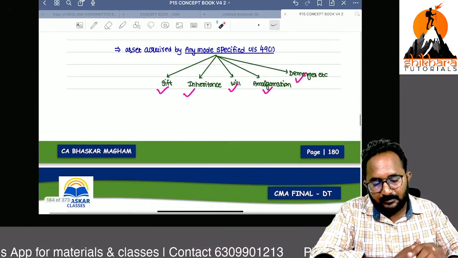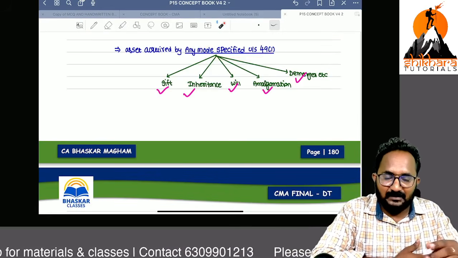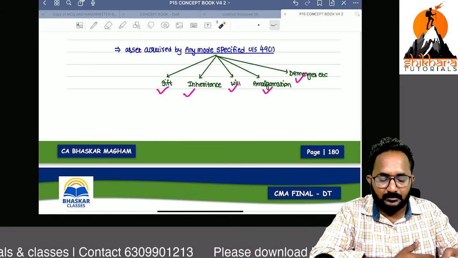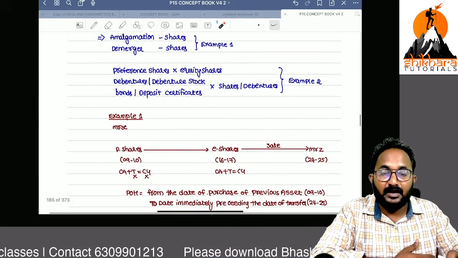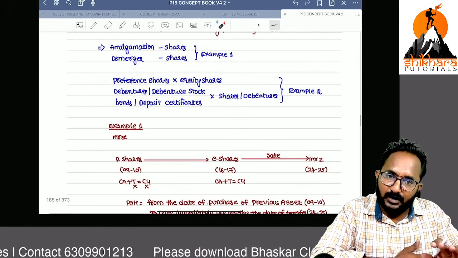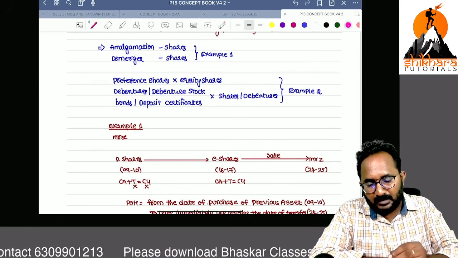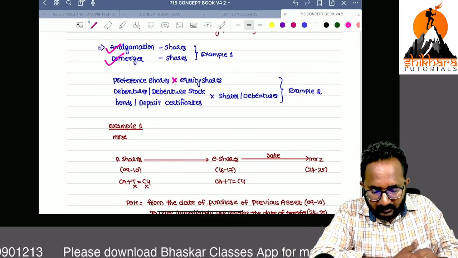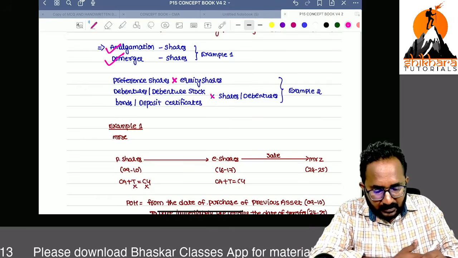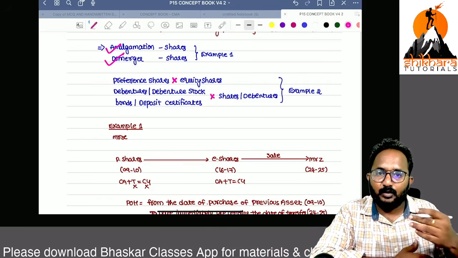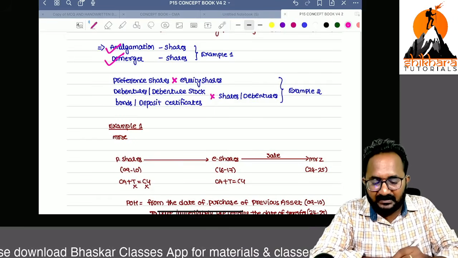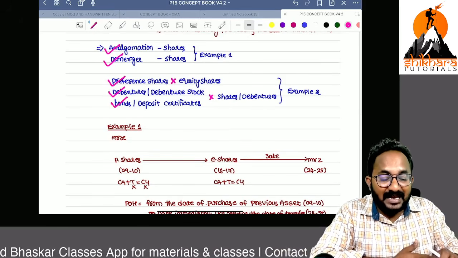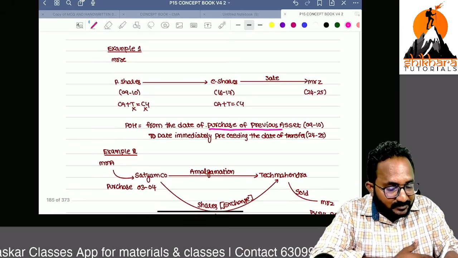So what are the cases? Section 49 subsection 1 cases: simply gift, inheritance, will, amalgamation, demerger we can call. In these cases, period of holding includes the previous owner's holding period. Also, where preference shares are converted into equity shares, debentures are converted into shares, bonds converted into debentures. In all these cases, period of holding includes the previous asset holding period.